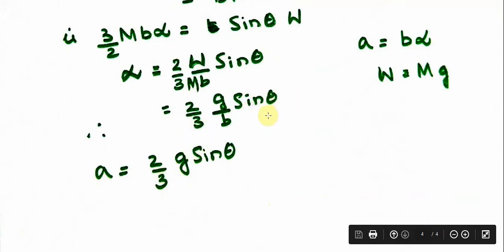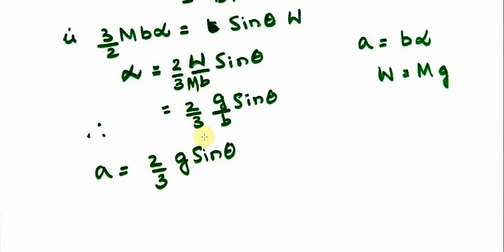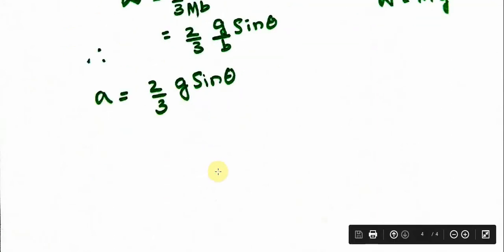So you can arrange, a is equal to B into alpha. So a is equal to B into 2 by 3 g by B sine theta. B and B will cancel. You get 2 by 3 g sine theta.